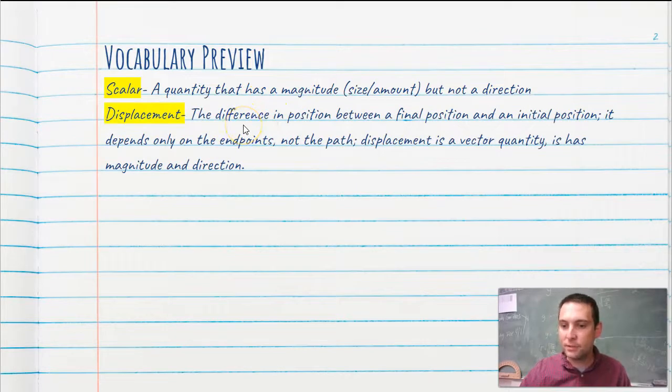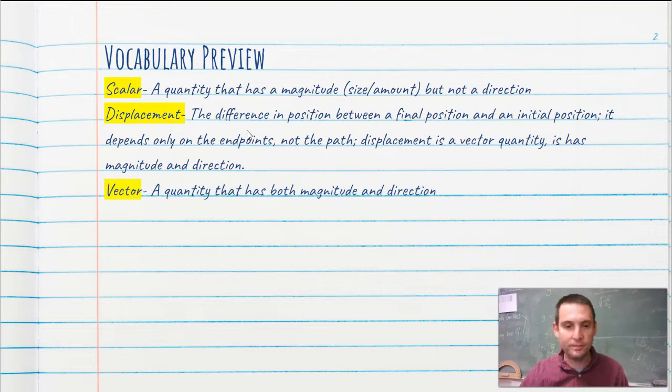Displacement, the difference in position between a final position and an initial position. It depends only on the endpoints, not on the path. Displacement is a vector quantity, so it has magnitude and direction. A quantity that has both magnitude and direction, again, is a vector.